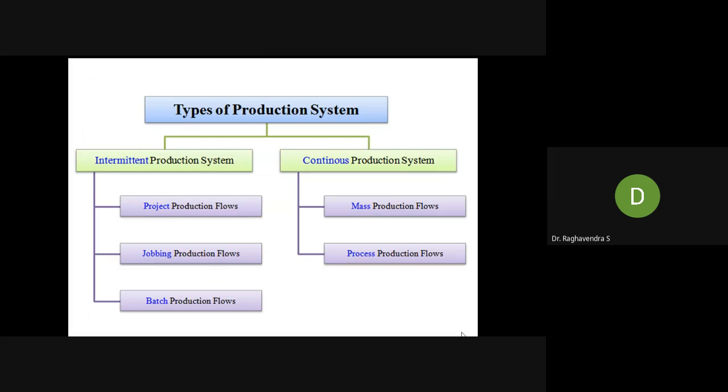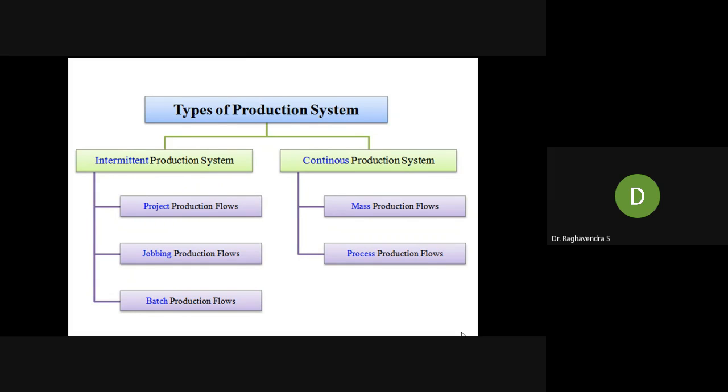Let us deal with the production system. Last class we learned about organization, the production order, and the goods sector and service sector. Now we look at the types of production system. How many types of production systems are there?